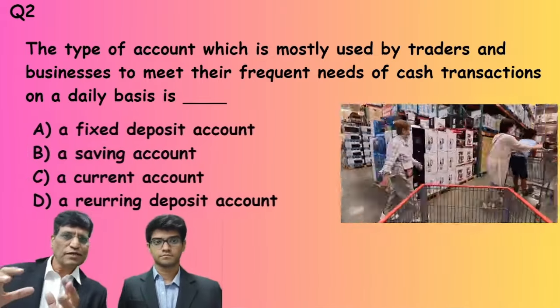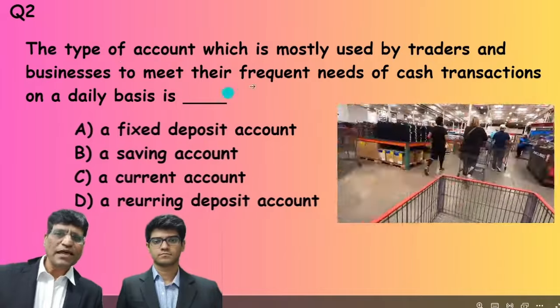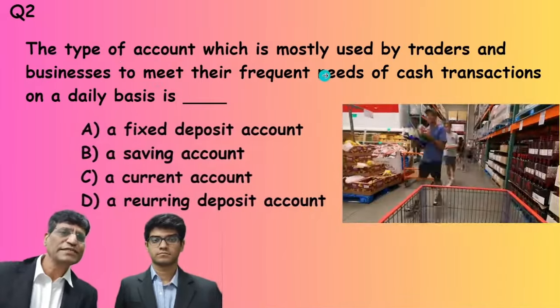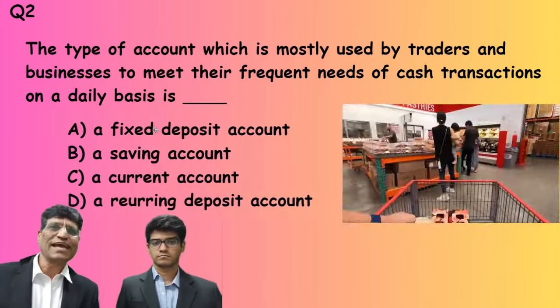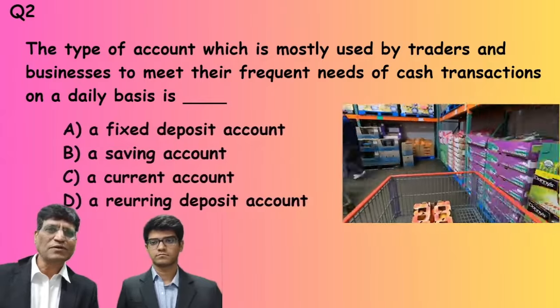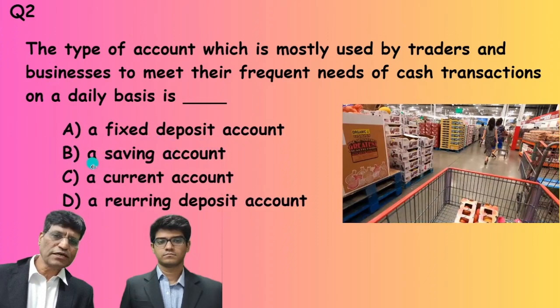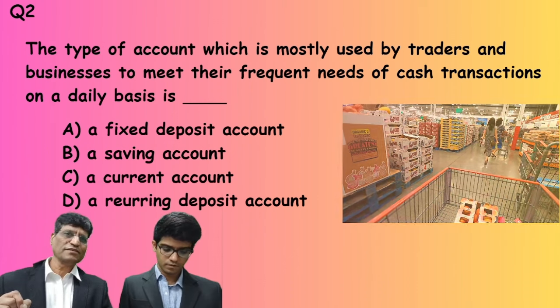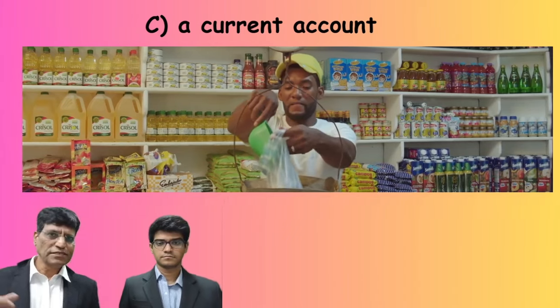Now we are moving to the type of account in banks. The type of account which is mostly used by traders and businesses to meet their frequent needs of cash transactions on a day-to-day basis. They need cash to meet their day-to-day requirement. So whether it is a fixed deposit account, a saving account, current account, or recurring deposit account. Ajay sir will note down. We'll see the answer. It's a current account. C is the correct option.